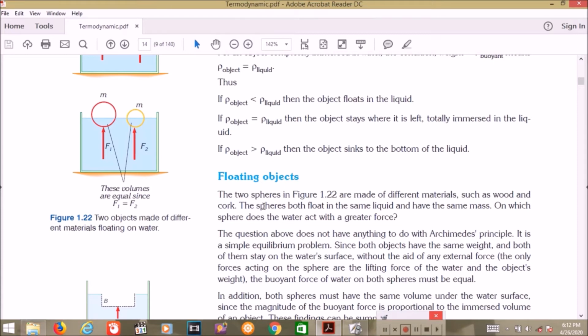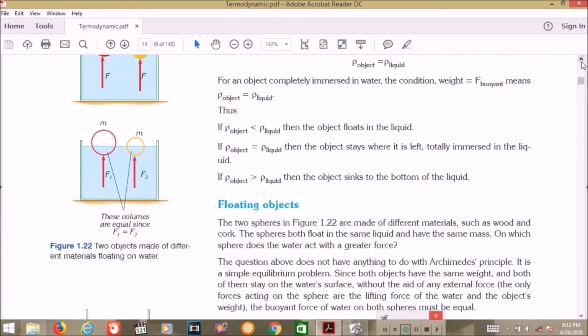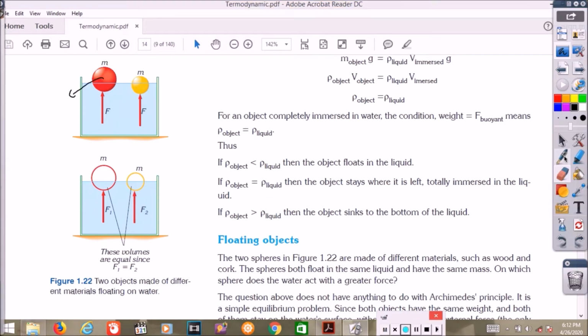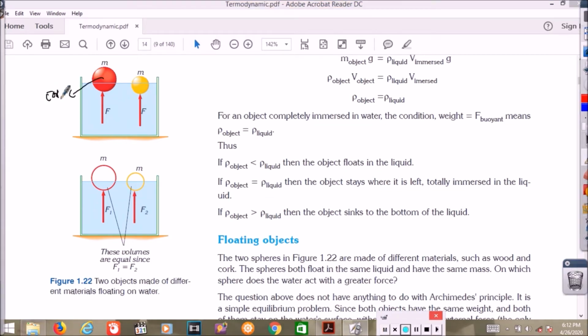made of different materials, such as wood and cork. Both spheres float in the same liquid and have the same mass. On which sphere does the water act with greater force? We have two objects, cork here and wood here, floating in the same liquid. Which one is greater, F1 here or F2 right here?